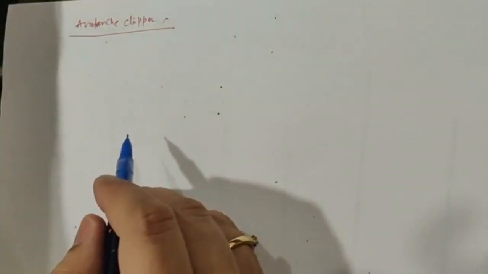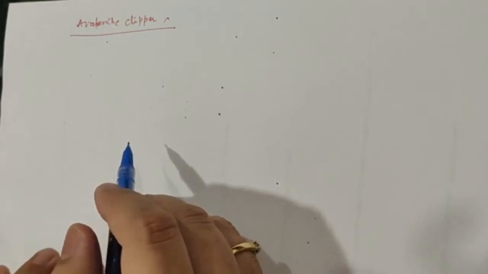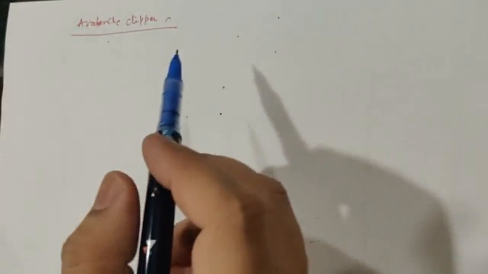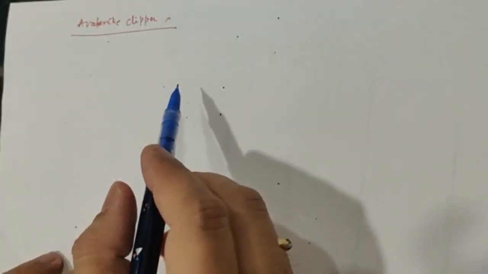Again, you know that when breakdown occurs in a Zener diode, we get a constant voltage across it. So that particular property of the Zener diode will be used here as a clipper.